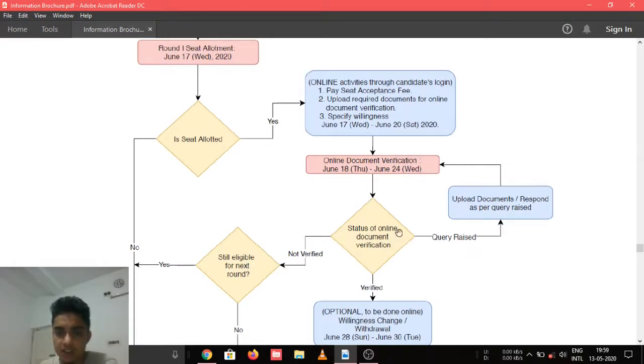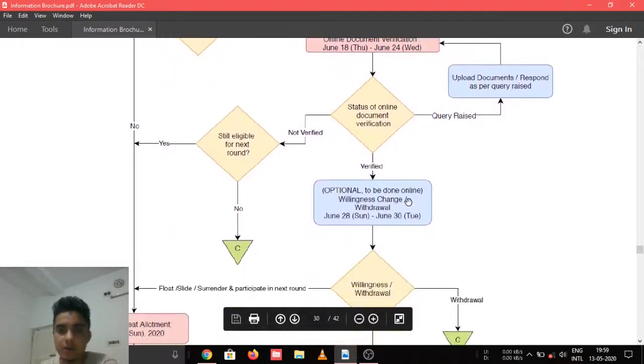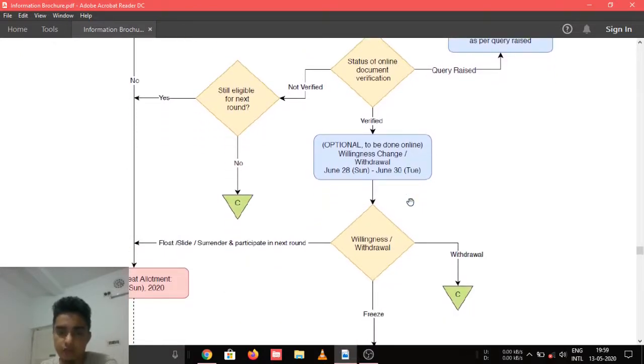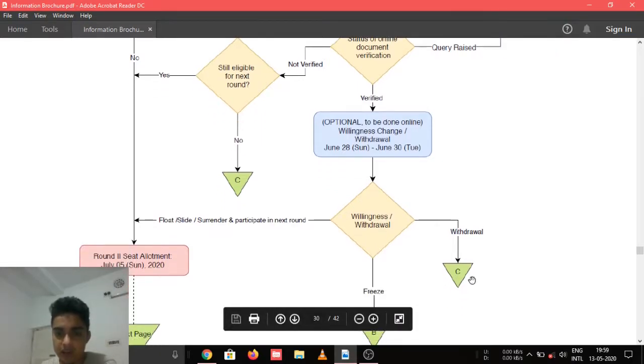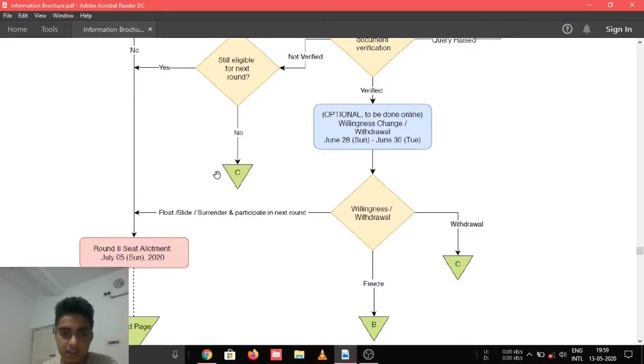So once this document issue is fixed and your documents are verified, you have to specify your willingness or you can withdraw your seat. If you don't want to participate in the next round, you can withdraw this seat, and keep in mind that this C letter, this is position C once you withdraw the seat. And if your documents are not verified but you are still eligible for the next round, you will go directly to round 2. And if you are not eligible for the next round, then you will be at position C. I will talk about this C in the 3rd round because it will be needed there.